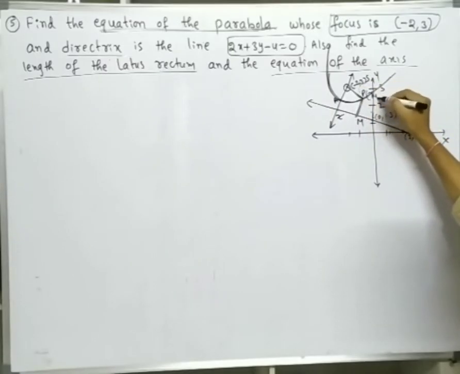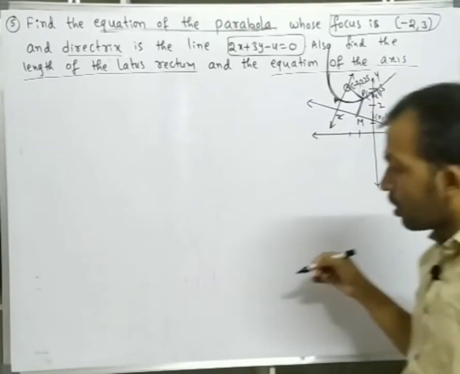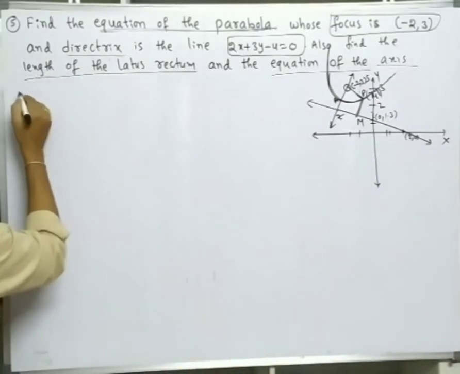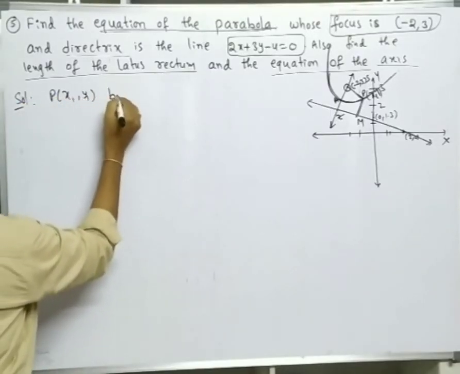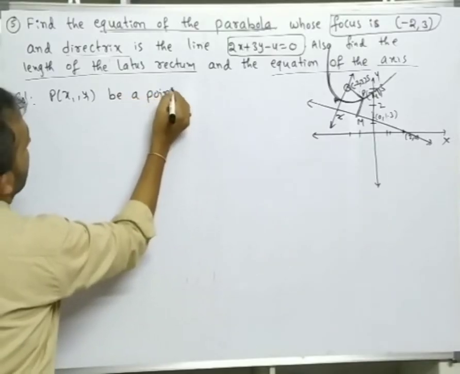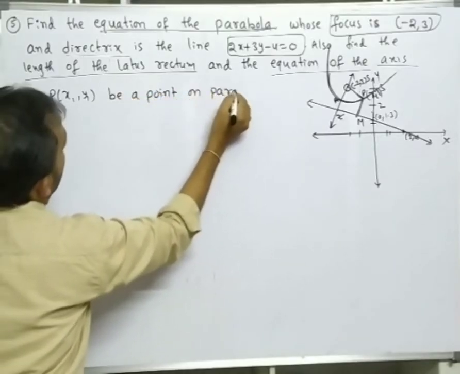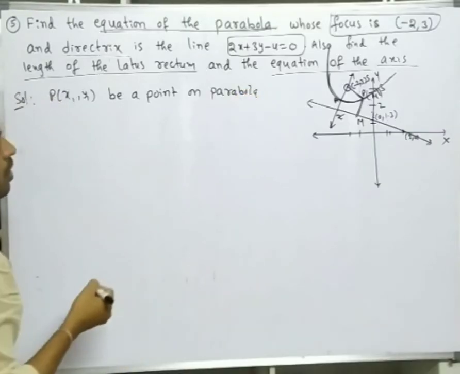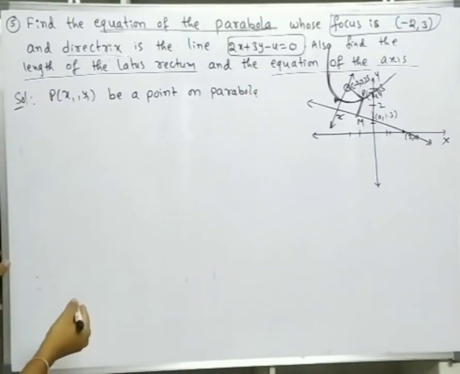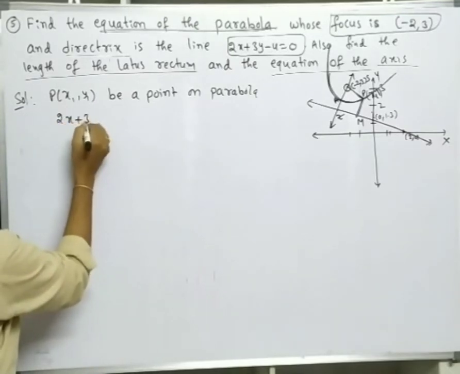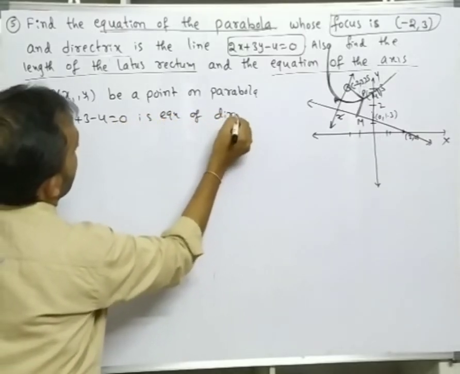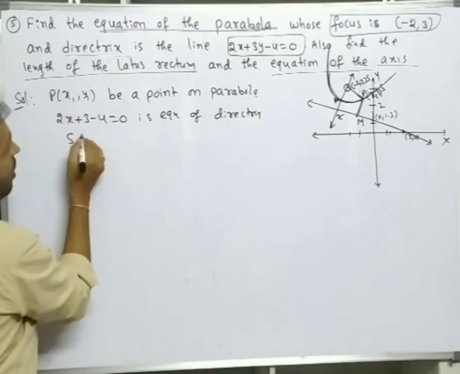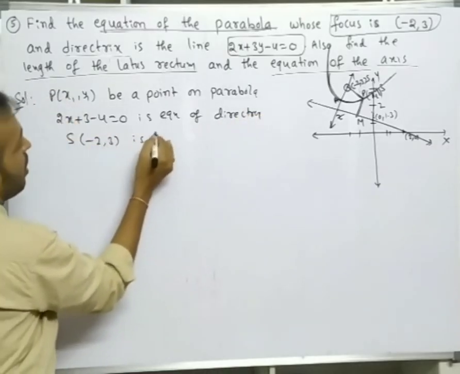Let P(x1, y1) be a point on the parabola. So what is the concept here? SP is equal to PM. 2x plus 3y minus 4 is equal to 0 is the equation of the directrix. S(minus 2, 3) is the focus.